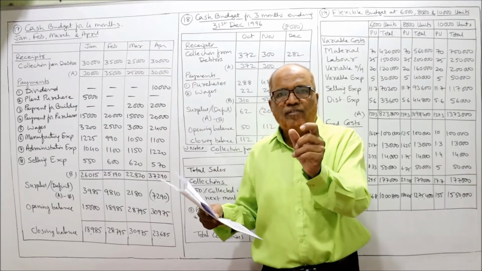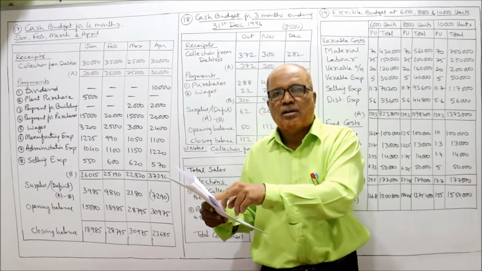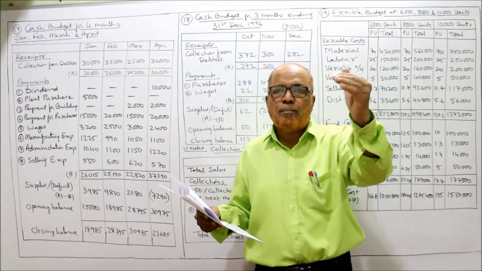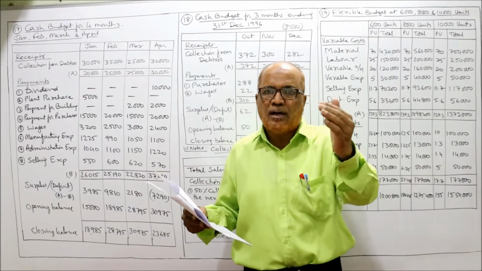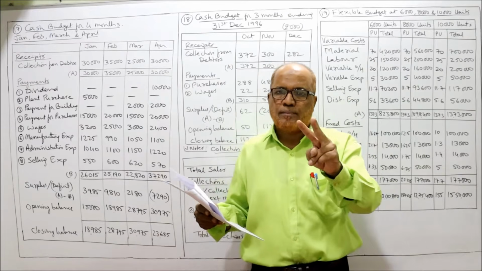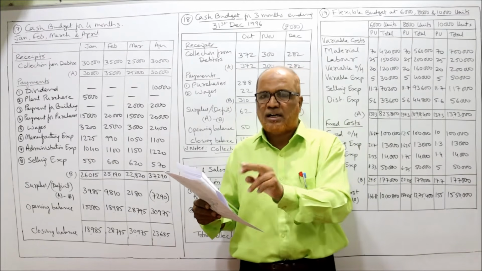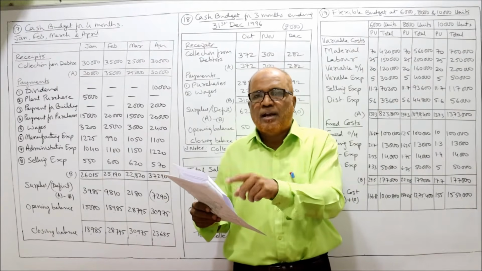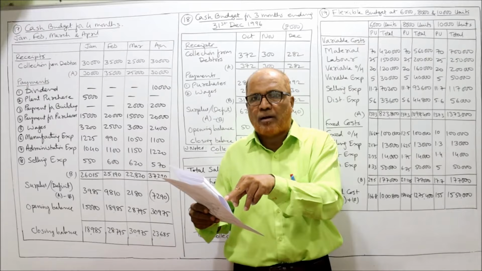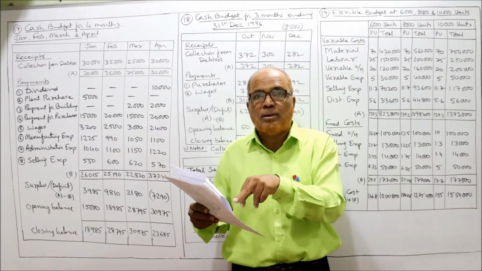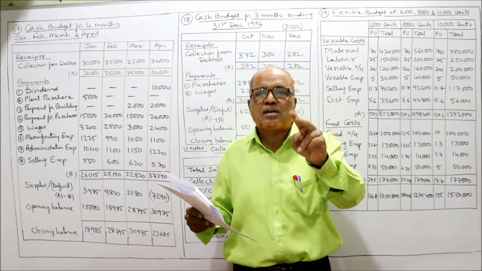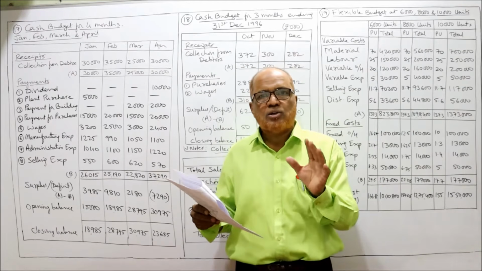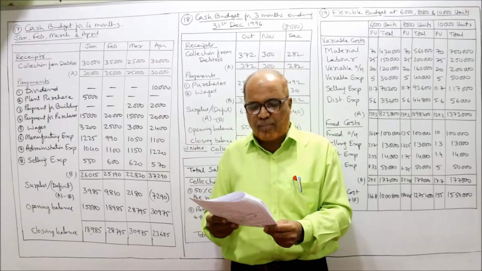They will make the payment in January, because November to December 1 month, December to January 2 months. So whatever sales we conducted in November, the payment we will receive in January. Similarly, the sales of December will receive the amount in the month of February. So 2 months credit period we are allowing to the customers, right? This point you have to remember while taking the collection from customers.